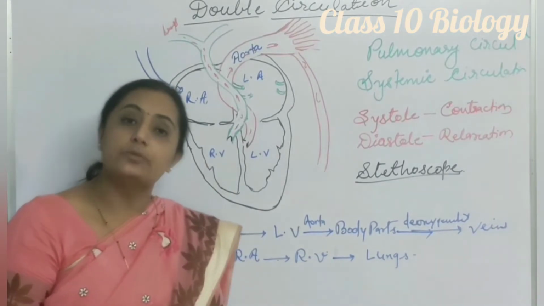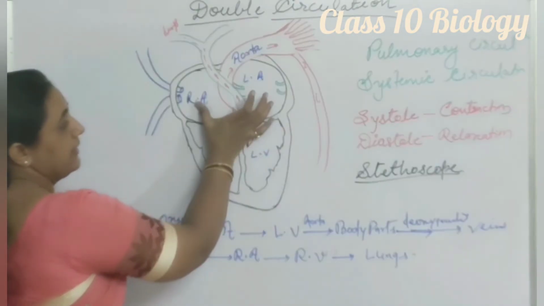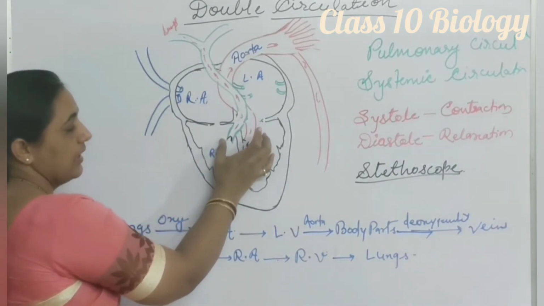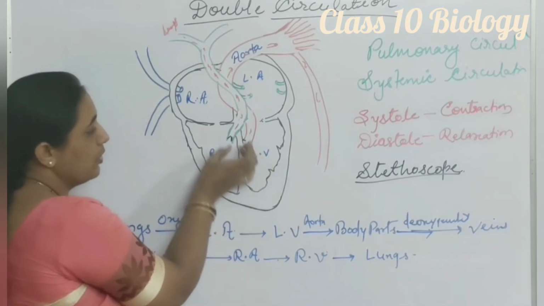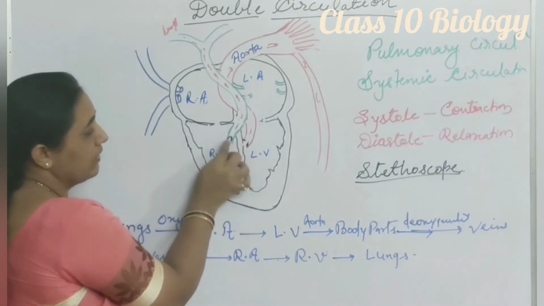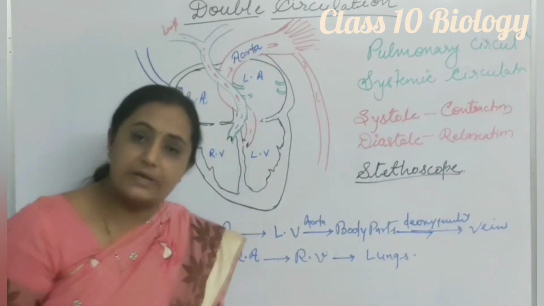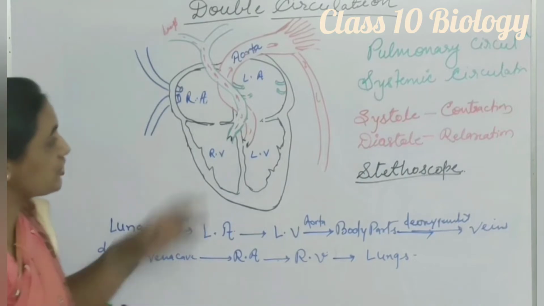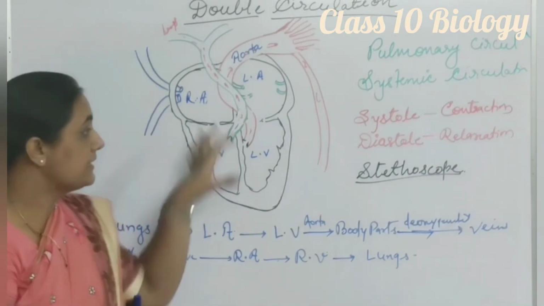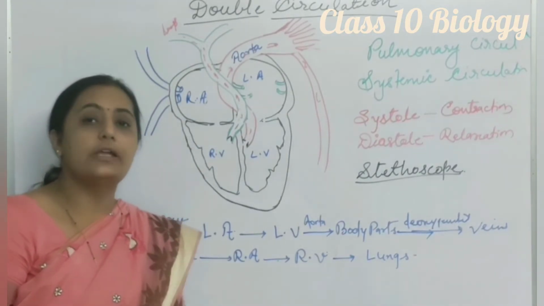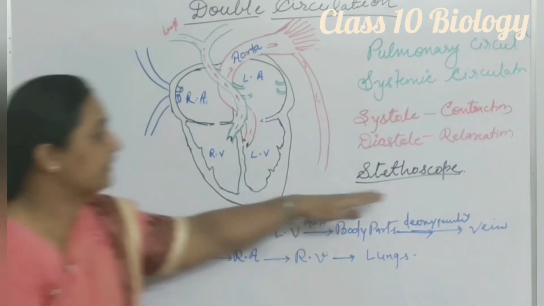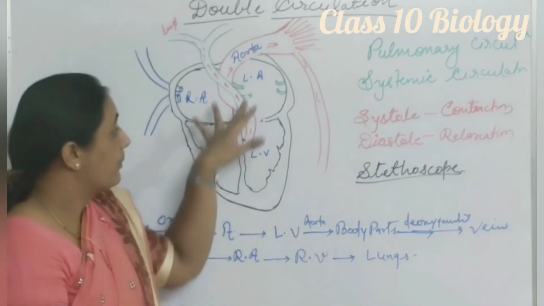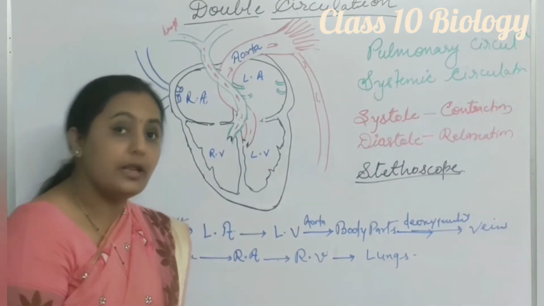Basically, we check whether the valves are working properly, because during systole, blood comes through these valves. When the ventricle shows systole, blood goes out, but here also valves are there. Everywhere valves are present, and these valves help with contraction and relaxation as well as flow of blood. These valves ensure that blood flows in one direction only. So with the help of the stethoscope, it can be assumed that the heart is functioning properly and the valves are working properly.